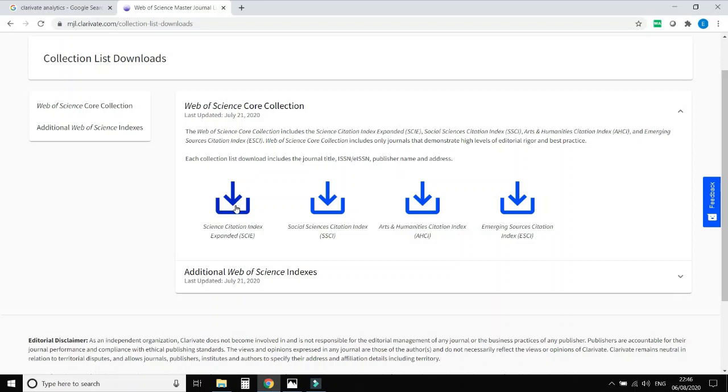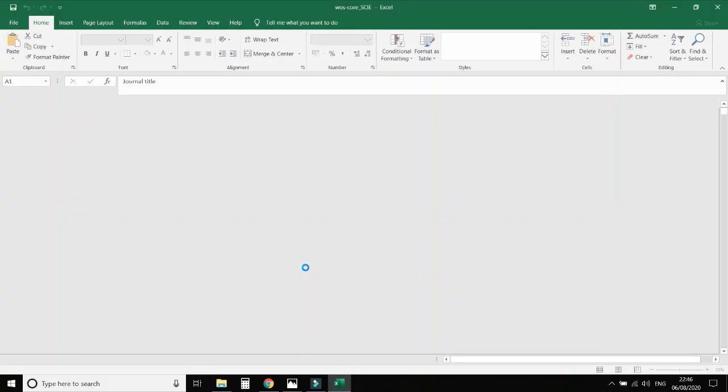So here I am going to download the ACI list. Just click on this. There is a difference between SCI and ACI index journals. The ACI index journals use media of storage like CD, DVD, and SCI journals are online journals. So here I downloaded the list. Just click on this list.